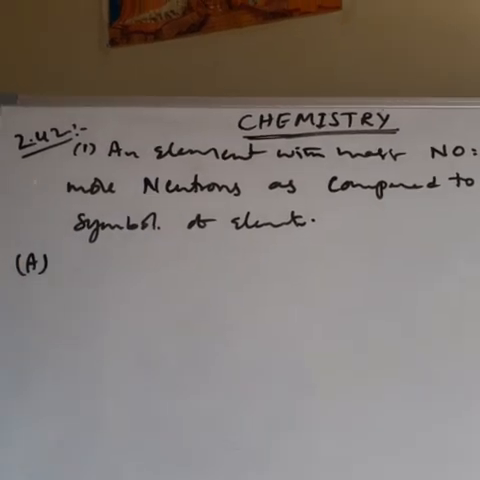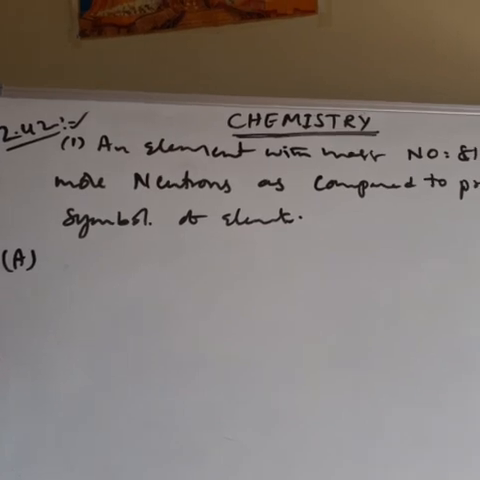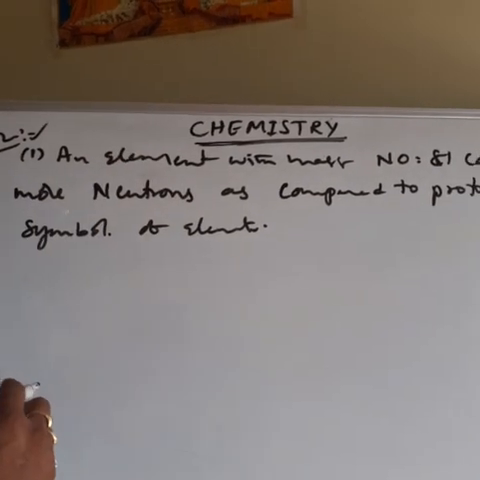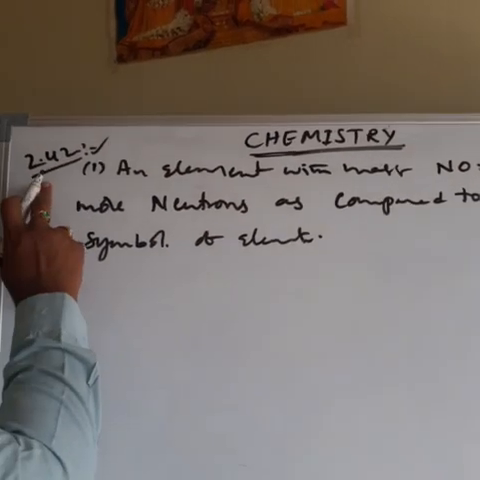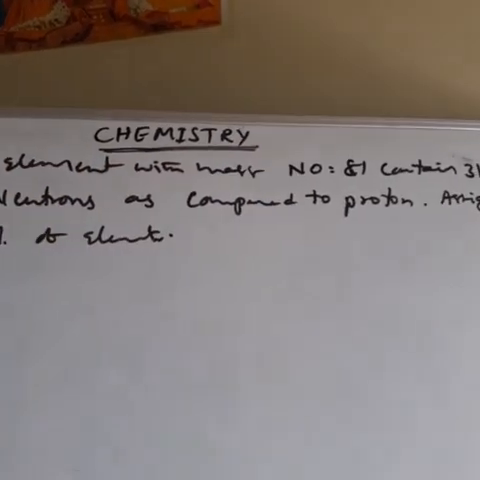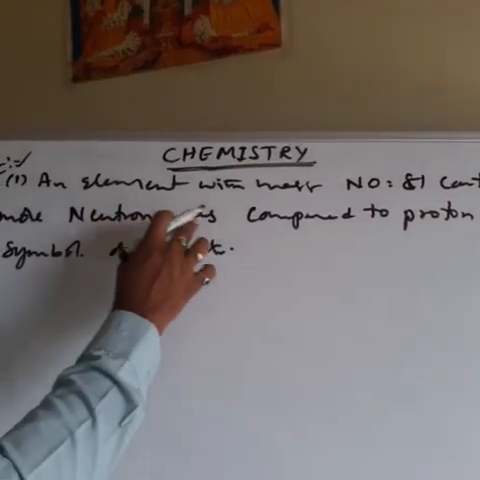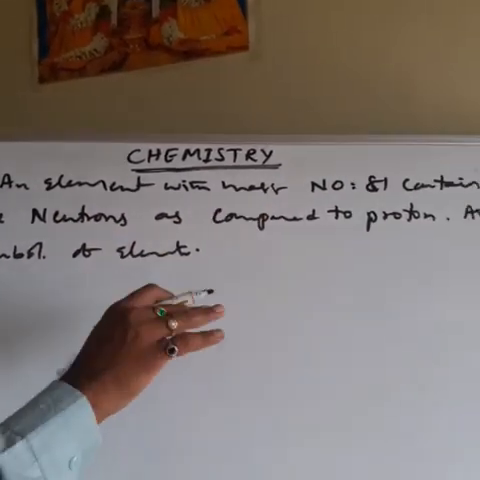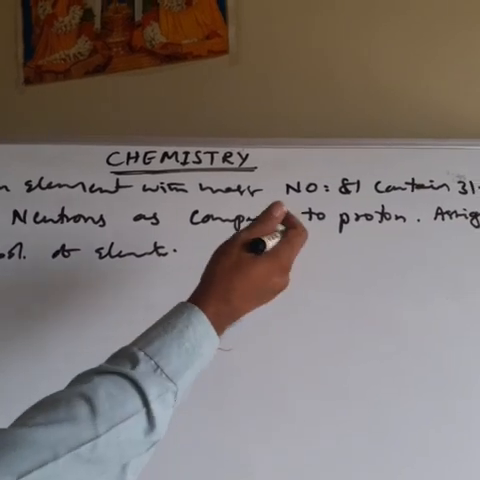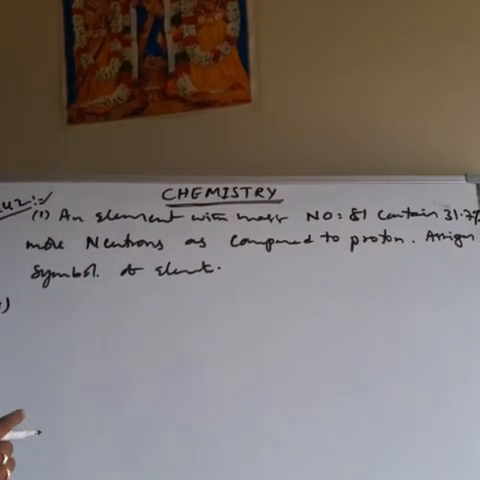Then see the second problem. This is textbook exercise problem 4.42. An element with mass number 81 contains 31.7% more neutrons compared to protons. This question came one time. Remember this type of model. Means compared to the proton number, the neutron number is 31.7% more. Assign the symbol of the element.